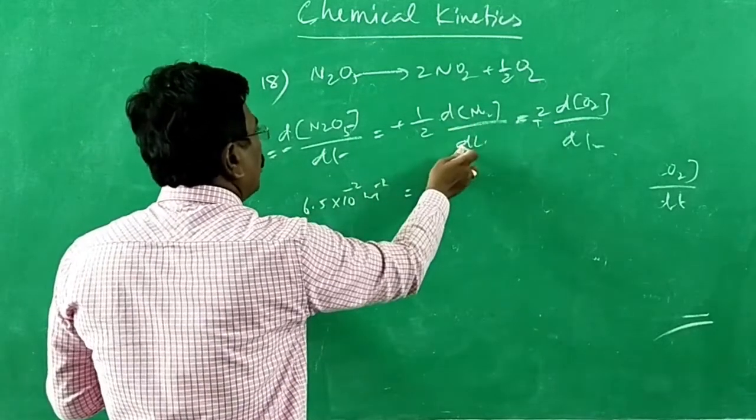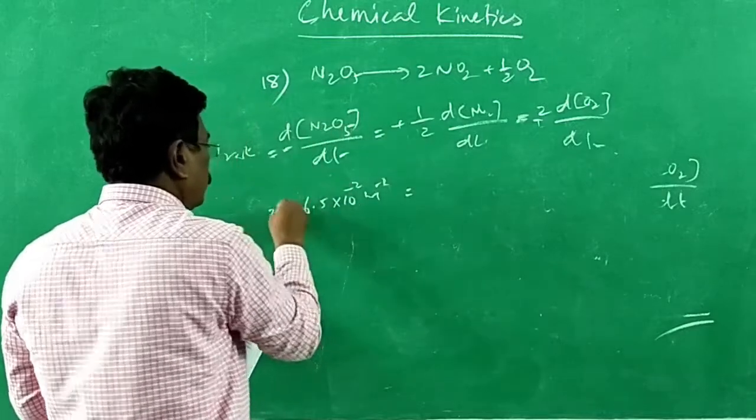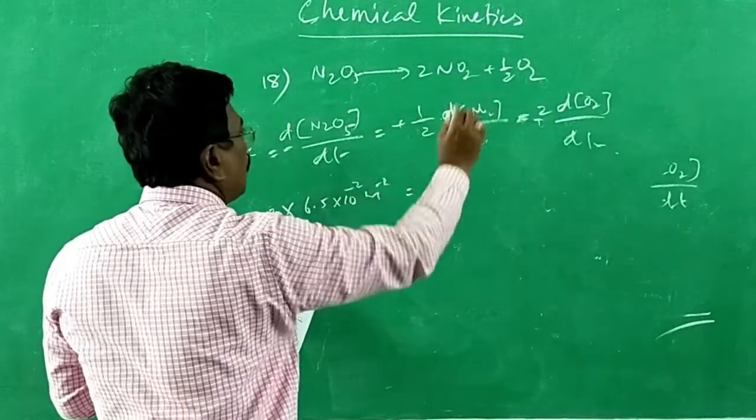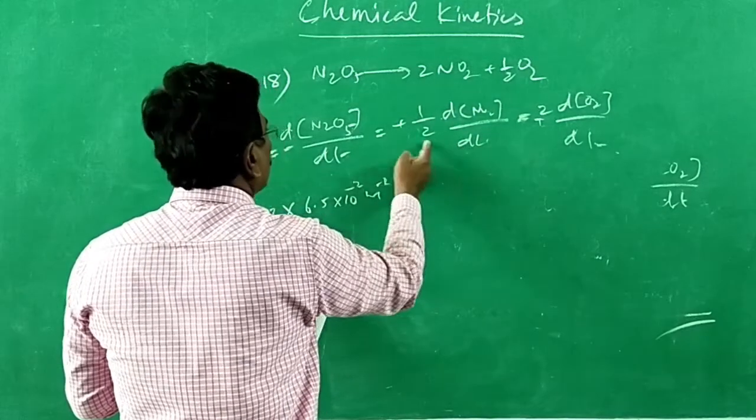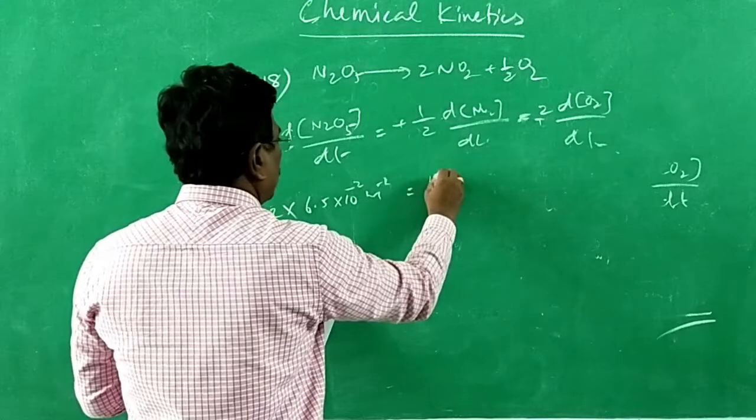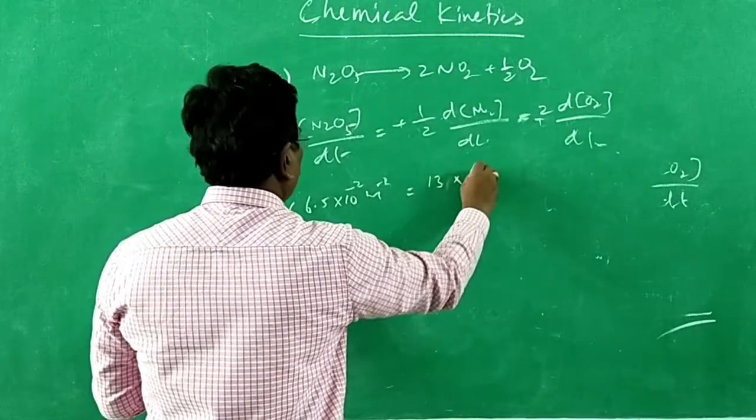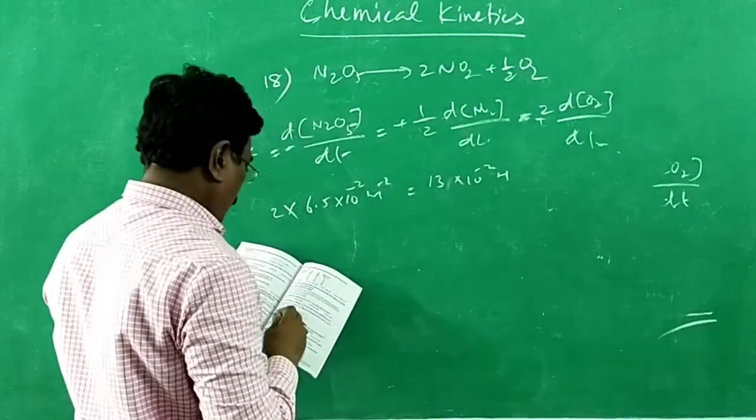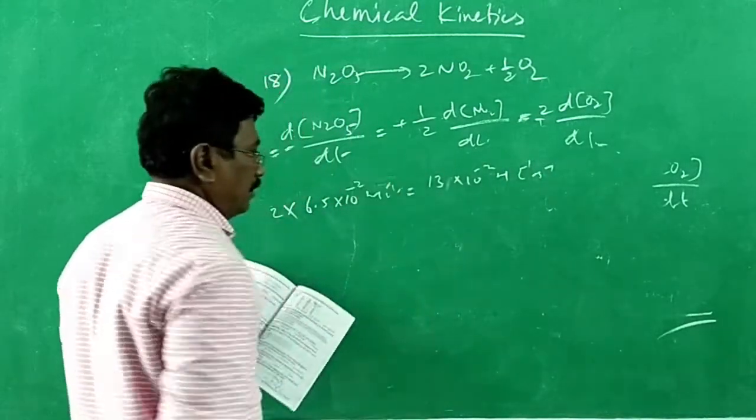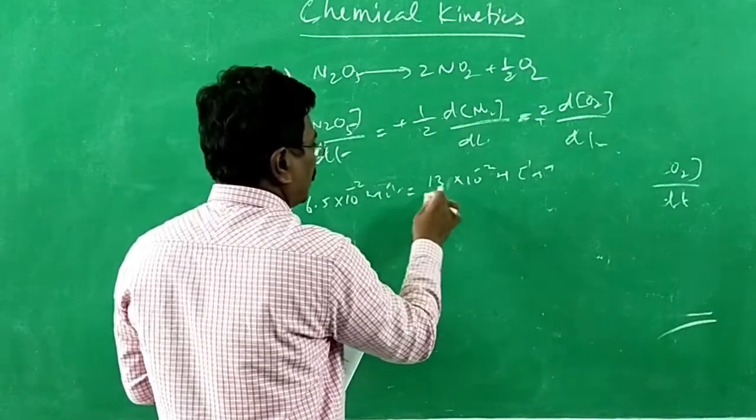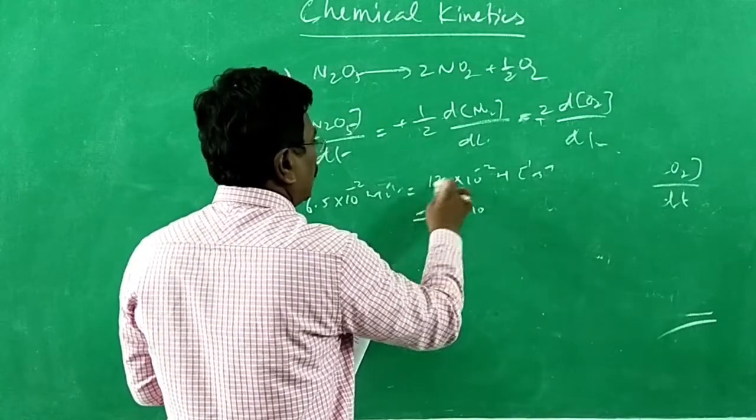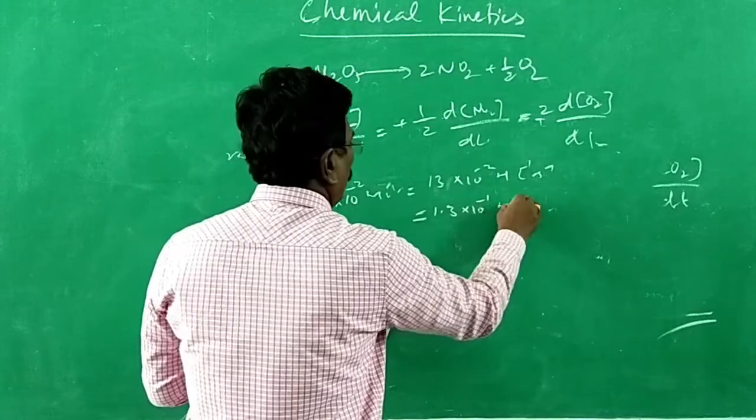d[NO2]/dt means it has to be multiplied by 2. Just the rate of disappearance. Rate means it is common. If it is d[NO2]/dt, it has to be multiplied by 2. When it comes over here, this value has to be multiplied. You will be getting 13 into 10 power minus 2 mole per liter per second, which is nothing but 1.3. If it is multiplied by 10, it has to be divided. It is divided by 10, therefore it has to be multiplied: 10 power minus 1 mole per liter per second.